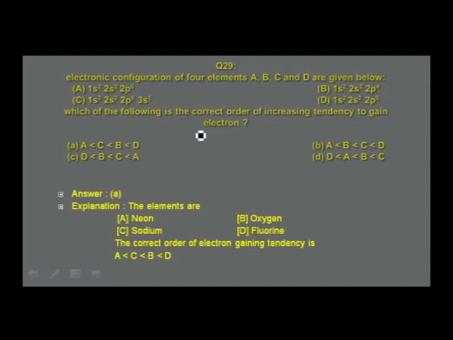You find all are having the electronic configuration shown. Option A represents the element neon. Option B represents the element oxygen. Option C represents the element sodium. Option D represents the element fluorine. The correct order of electron gain tendency, and how to understand this? Left to right, you should remember electron gain tendency increases. So therefore, the correct order is A less than C, less than B, less than D.